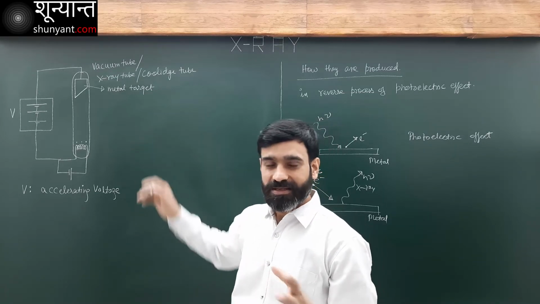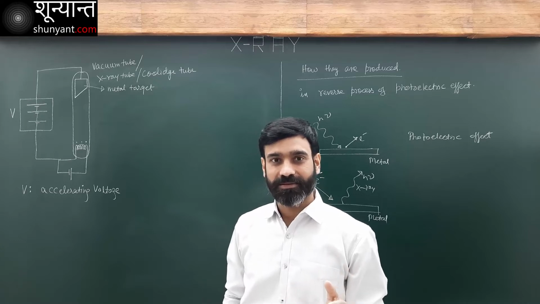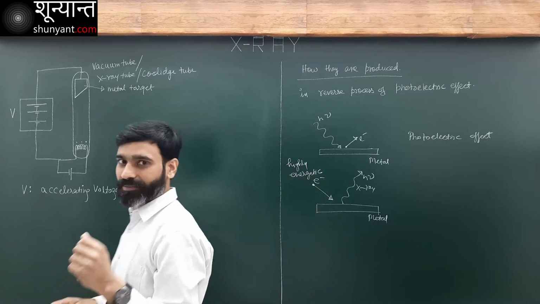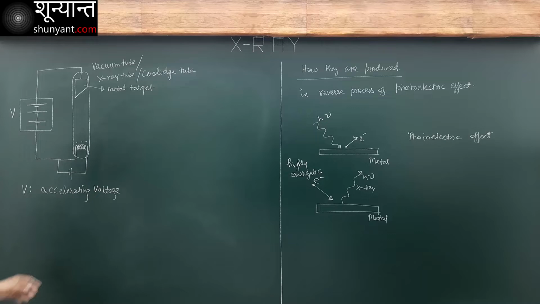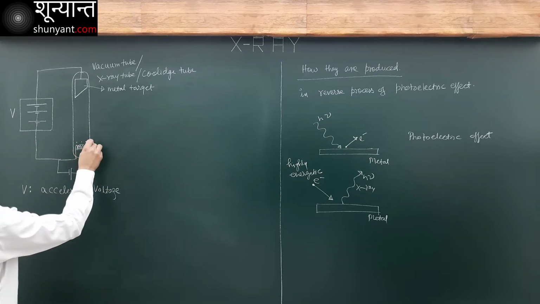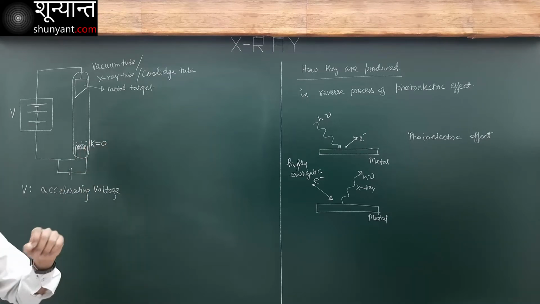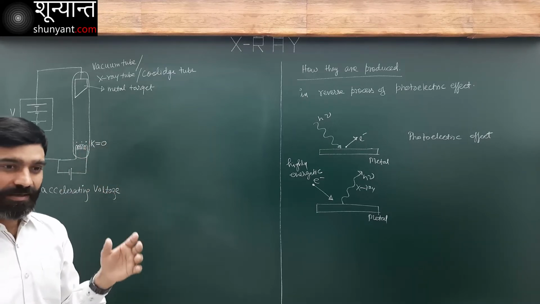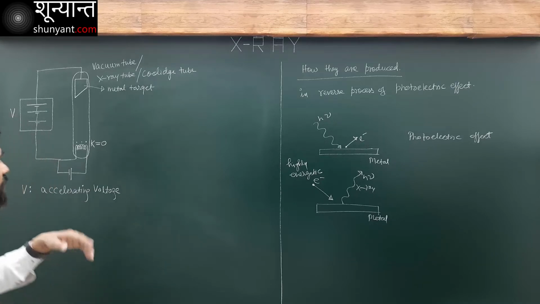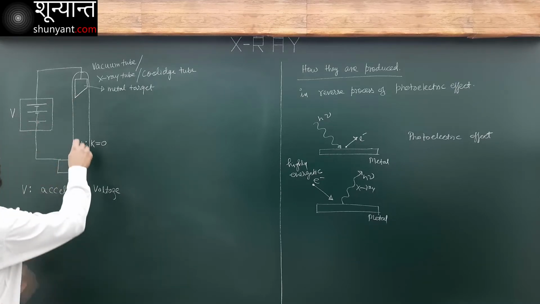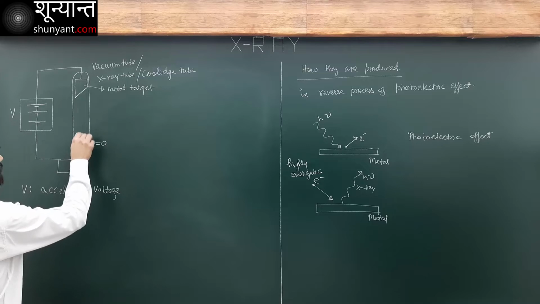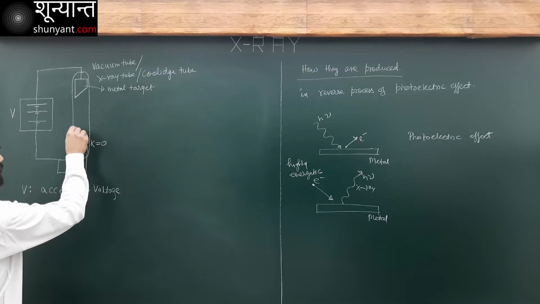Now, we have discussed this point several times. If I have a charge Q accelerating through a potential difference, what will be the gain in kinetic energy? The kinetic energy here is 0, let's say; electrons are just ejected, so they have 0 kinetic energy.